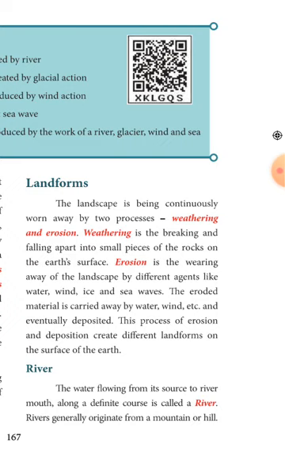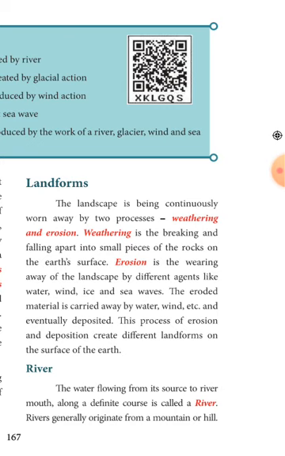What do you mean by weathering? That is nothing but breaking and falling into small pieces of the rocks on the surface of the earth. What is erosion? Erosion is nothing but wearing away of landscape by different agents like water, wind, ice and sea waves. Understood? That is called erosion. How are these eroded materials carried? They are carried by water, wind, etc. Then lastly it will deposit them.